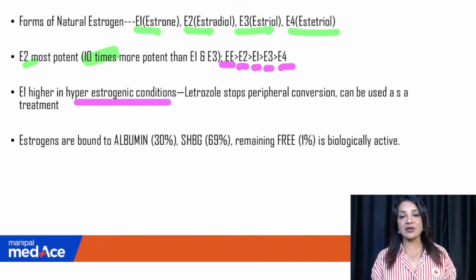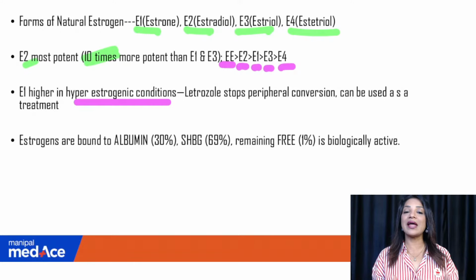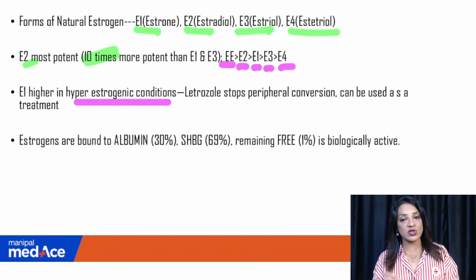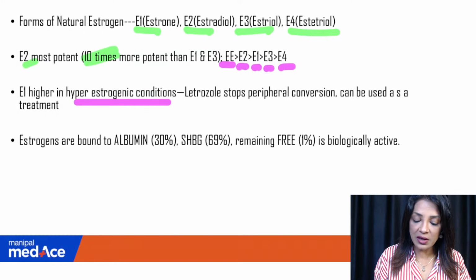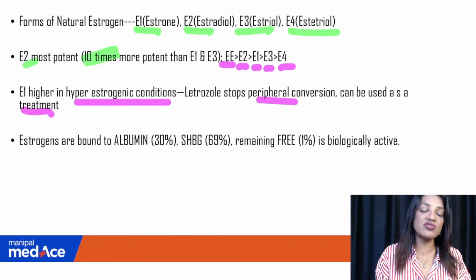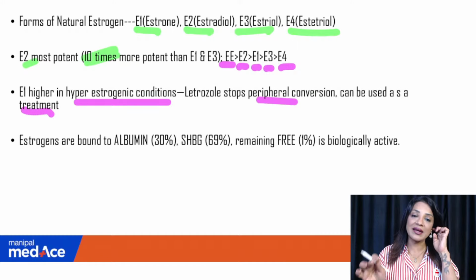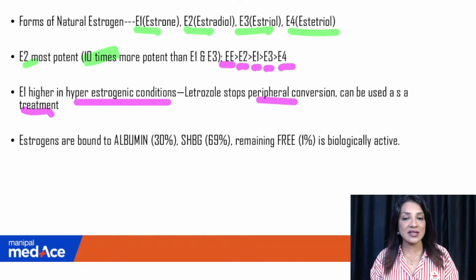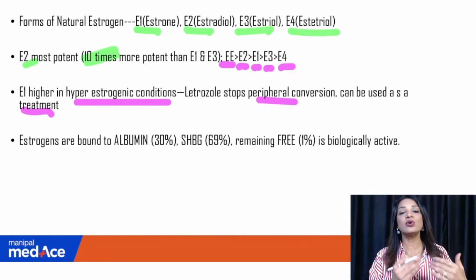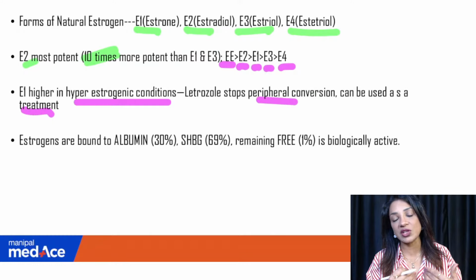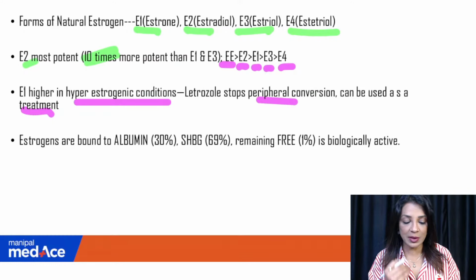So any condition in which there are a lot of androgens or a lot of estrogen, in that case there will be peripheral conversion of androgen to E1. Letrozole stops the peripheral conversion, so it can be used as a treatment. E1 is higher in fibroids and PCOS patients. In that case, if we give letrozole, it is an aromatase inhibitor. It will not let androgens get converted into E1. So it is an aromatase inhibitor.